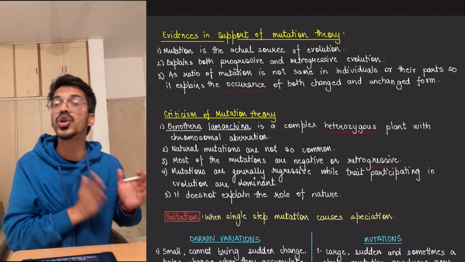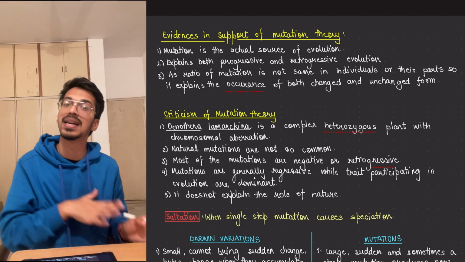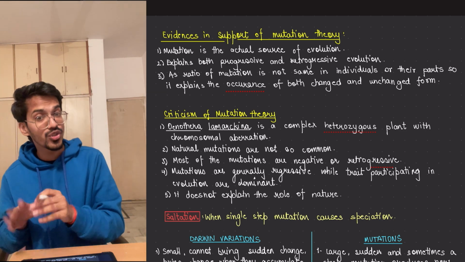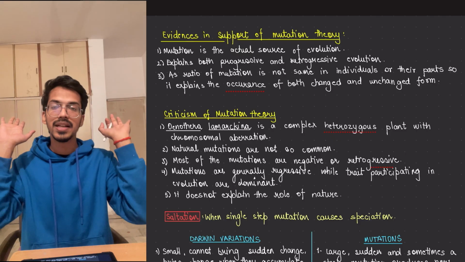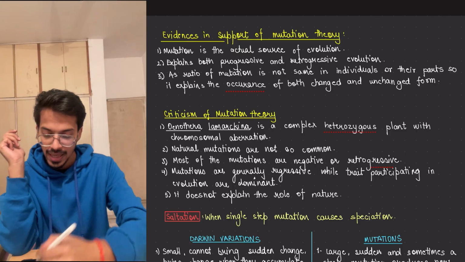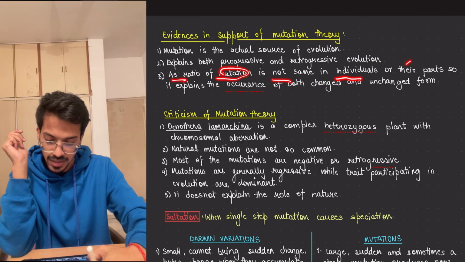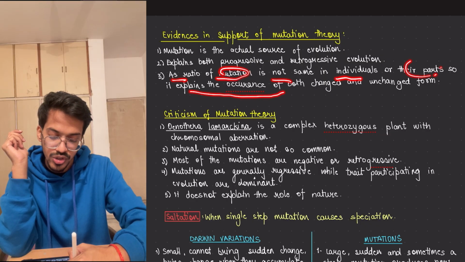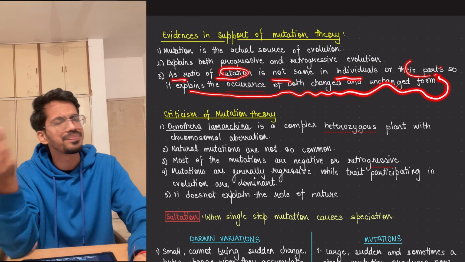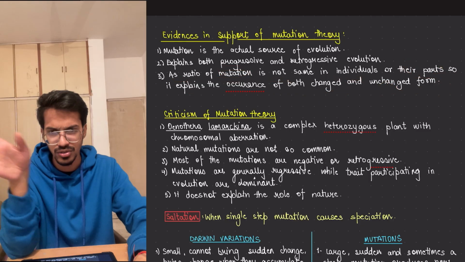It won't be only for the good, as Darwin and Lamarck say. It can go into the worst and lead to the extinction of the species also. As the ratio of mutation is not the same in the individuals or their parts, it explains the occurrence of both changed and unchanged forms, simply the differences which they are telling.